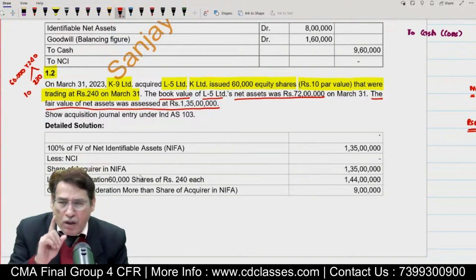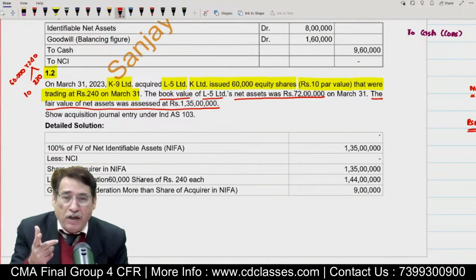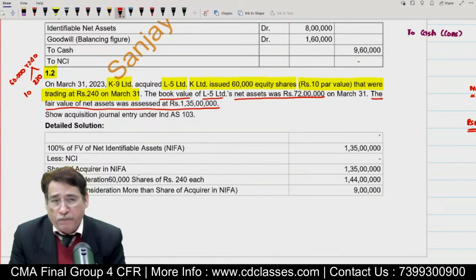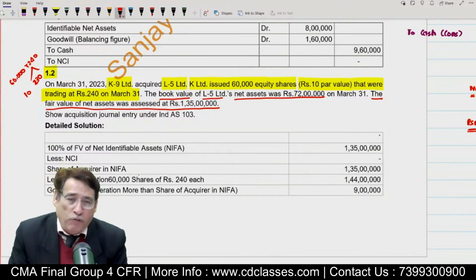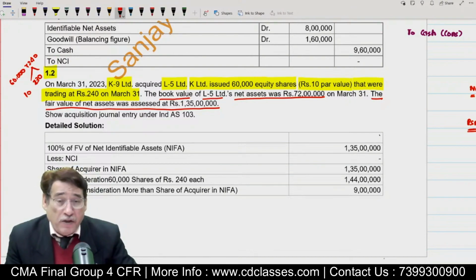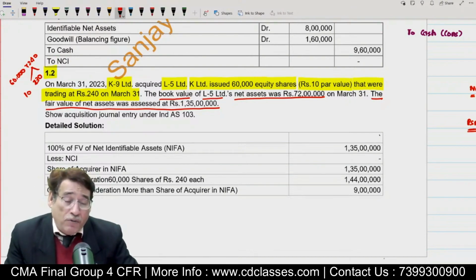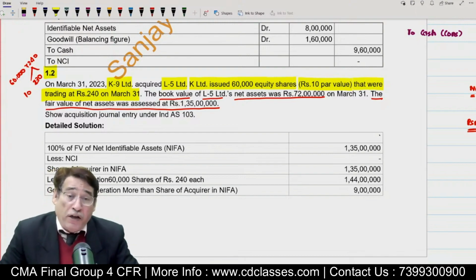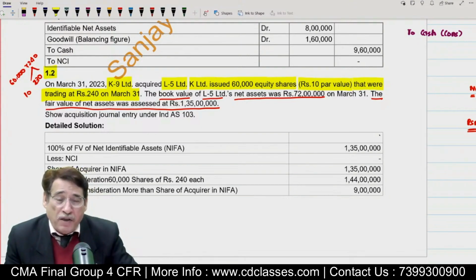Now quickly, without looking at the solution, within a flick of a second, let me see who gives me the answer. Please tell me, what is the stake of the acquirer company in the acquiree company in this question? In the last question, it was given that we acquired 100% control. Now, I would love you to actually give me the answer. What is the proportion of our interest in the acquiree entity? 80%, 90%, 70%.